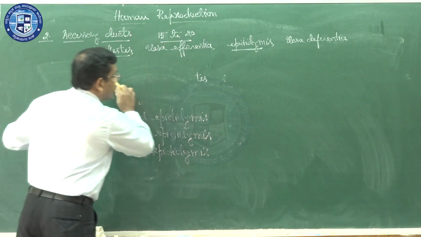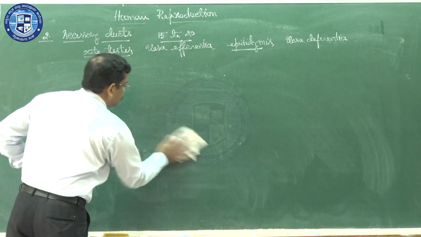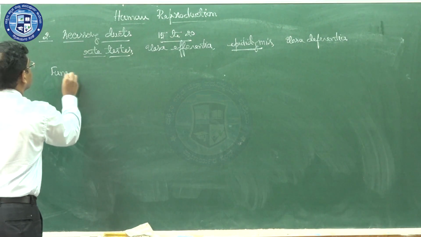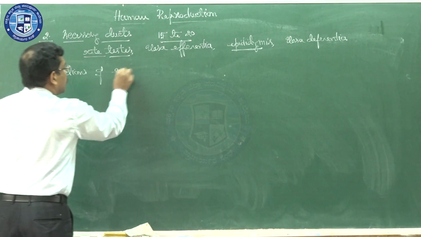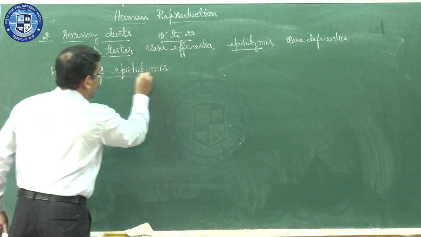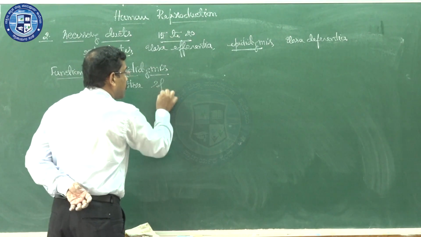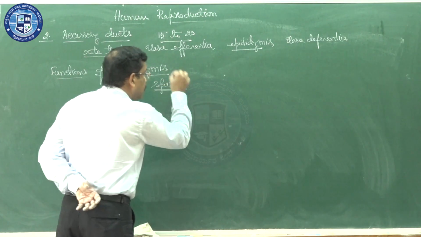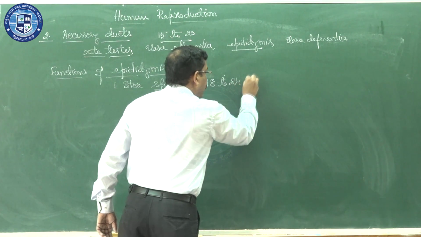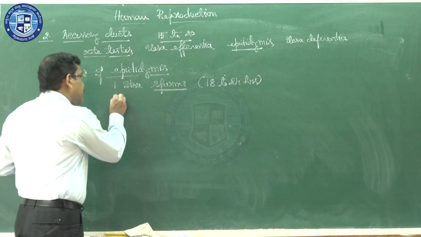Now, in the case of epididymis, is there any role? So, there will be functions of the epididymis. Functions of epididymis. The first function of the epididymis is that it will store sperm, not semen. It will store sperms, not for an indefinite period of time. It is going to store the sperm for 18 to 24 hours. So, that is the first function of the structure called the epididymis.